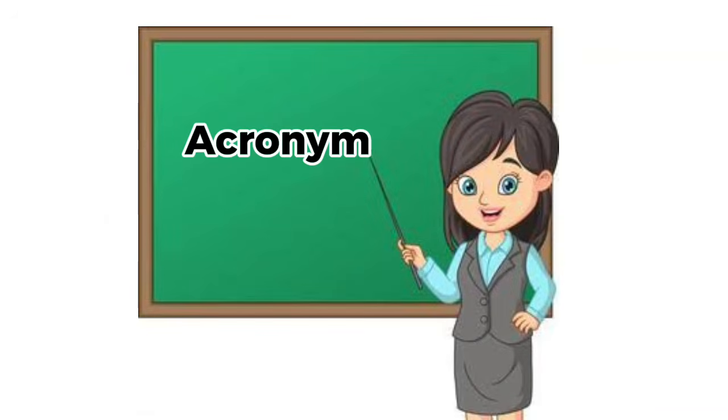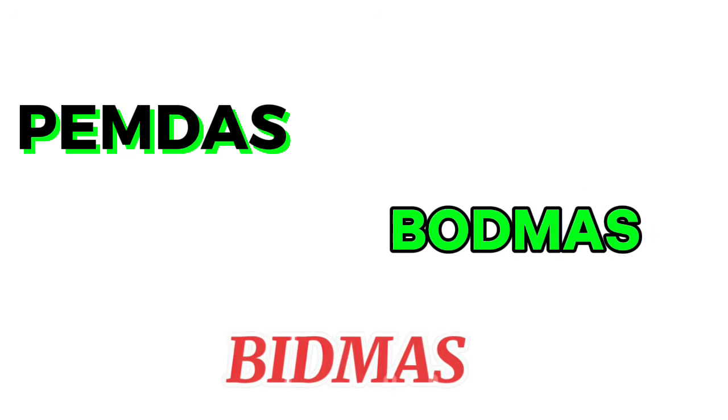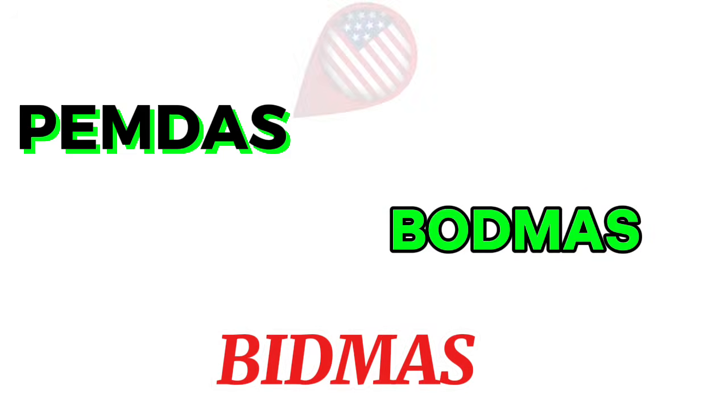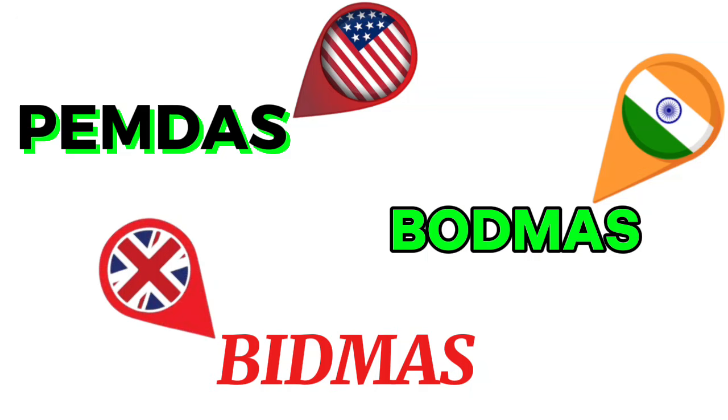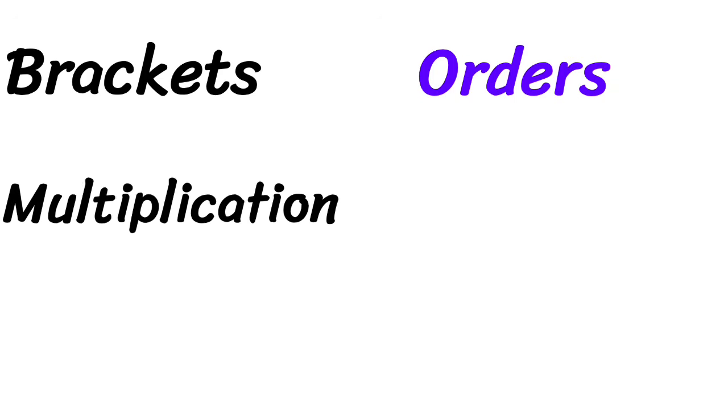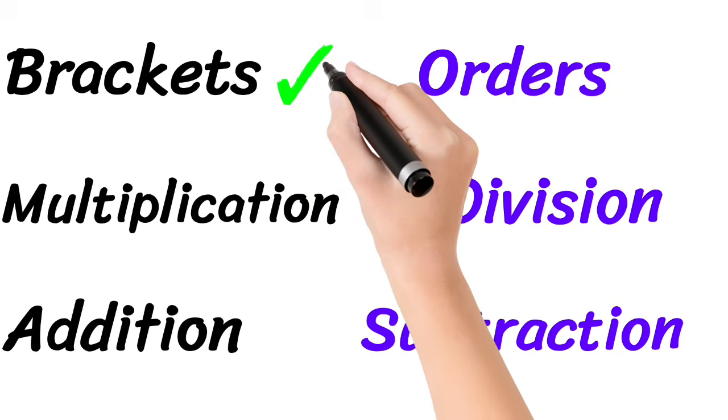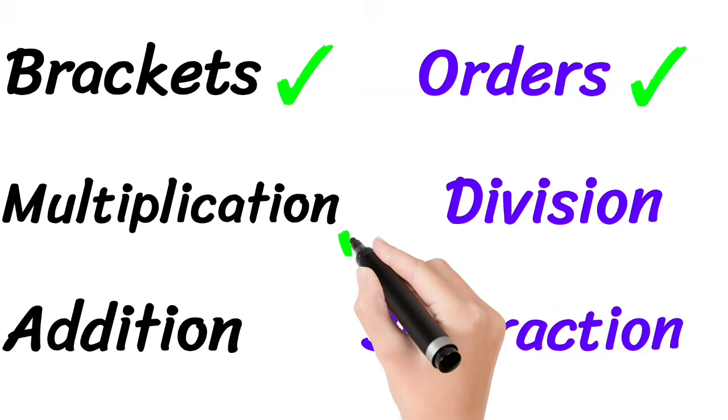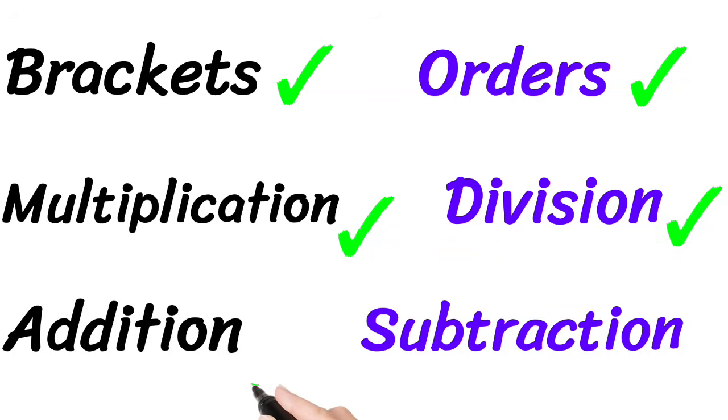Most students were taught an acronym, PEMDAS, or BODMAS, or BIDMAS, depending on where you grew up. The letters mean the same thing. Brackets first, orders or exponents next, then multiplication and division, then addition and subtraction. Simple enough.